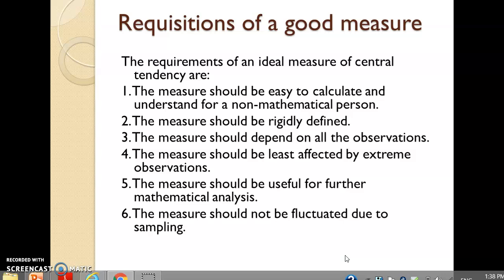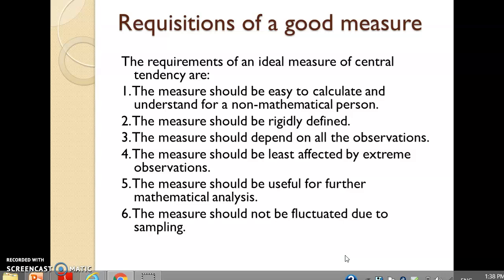The measure should be useful for further mathematical analysis. The meaning is that given the sizes and the measures of two or more groups, if we are able to calculate the combined average, then we say that the measure is useful for further mathematical analysis. The measure should not fluctuate due to sampling.